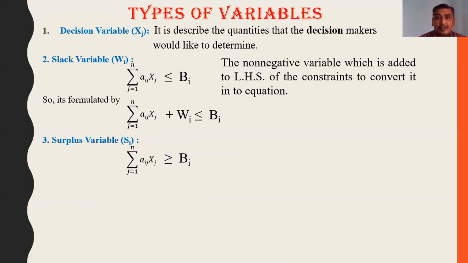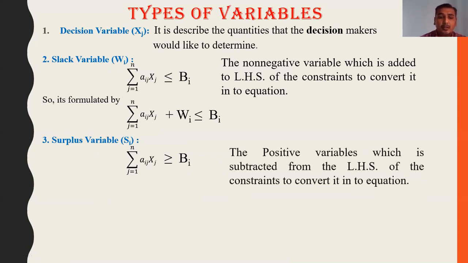The positive variable which is subtracted from the left hand side of the constraint to convert it into an equation is formulated as summation of j equal to 1 to n, aij xj, minus si, equal to bi. Same mistake here, it is not greater than or equal to, but equal to bi.